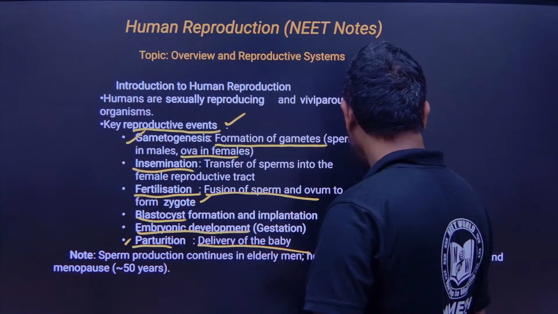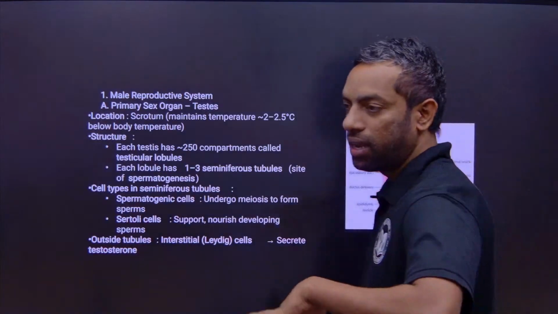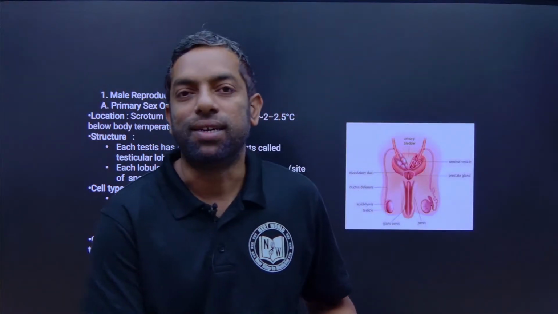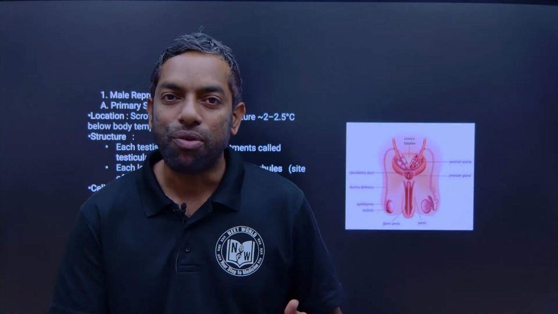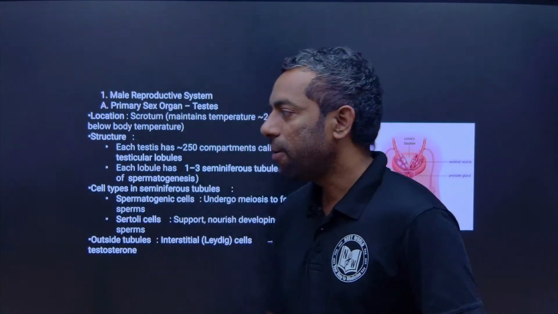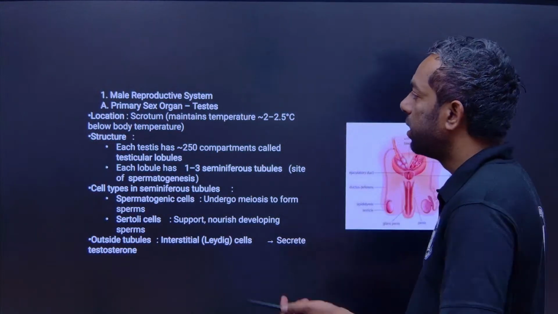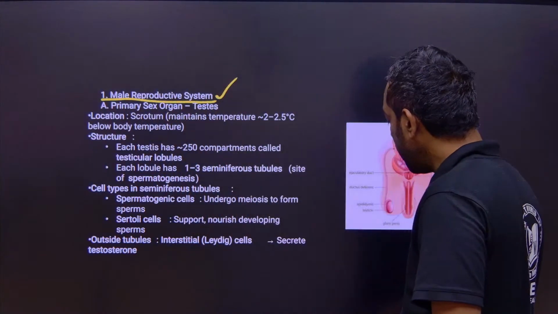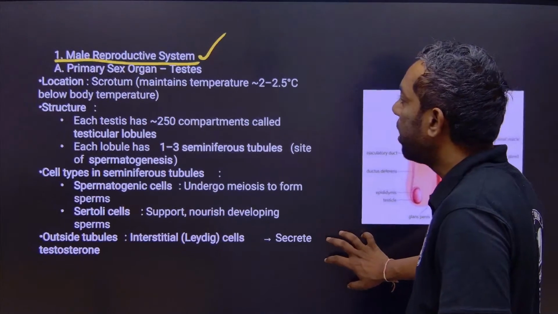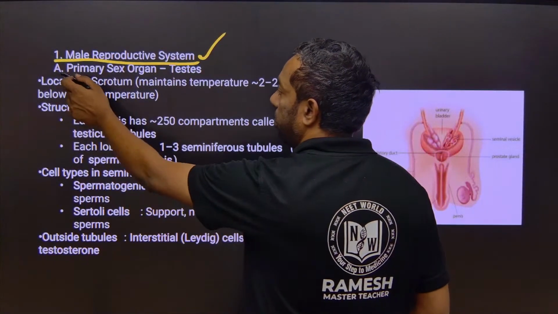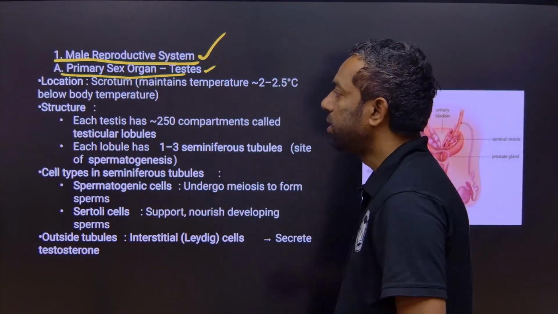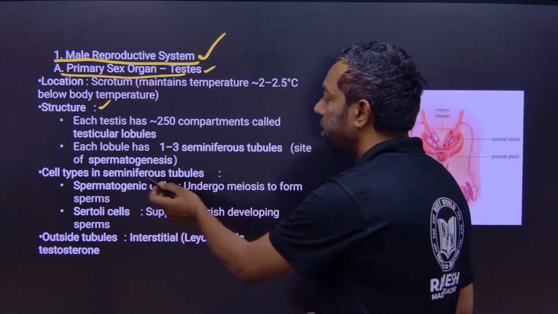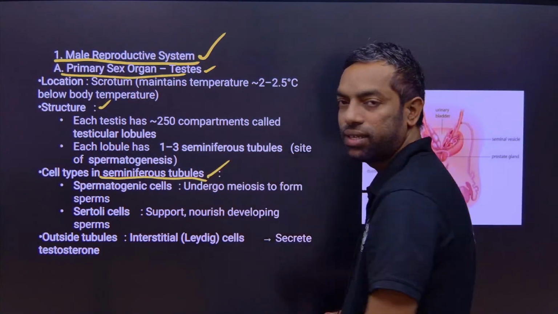If we come to the next slide, guys, this is the main purpose of the class. You have to focus in the coming sessions on the areas we have to cover in the reproductive system. In the male reproductive system, what are the key areas we have to focus on? The primary sex organs, that is the testis, where we study the location and structure, and the seminiferous tubules where the sperm is developed.